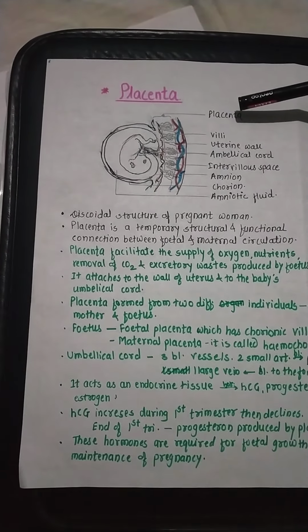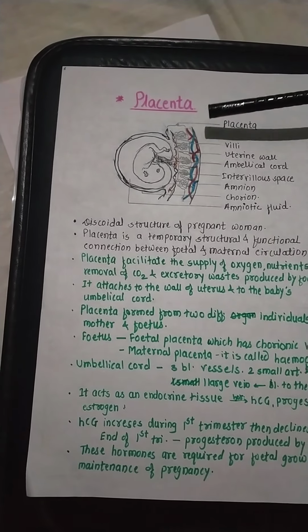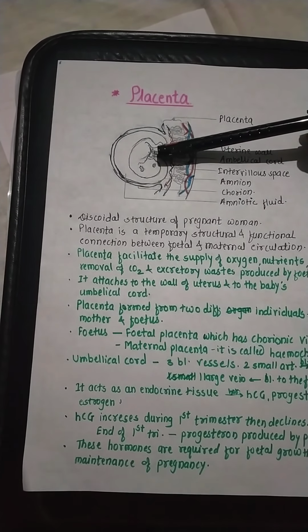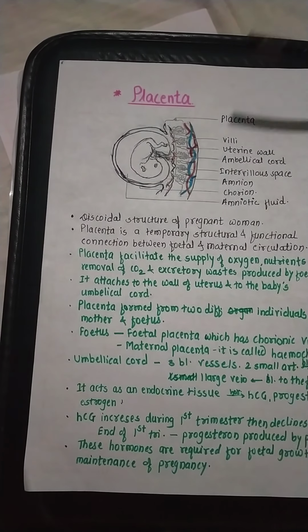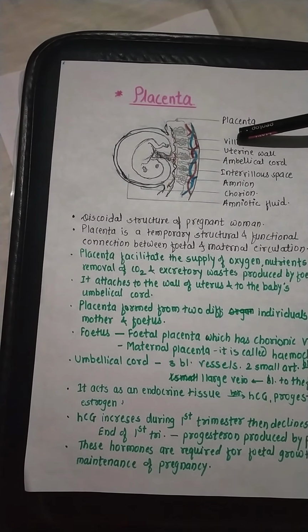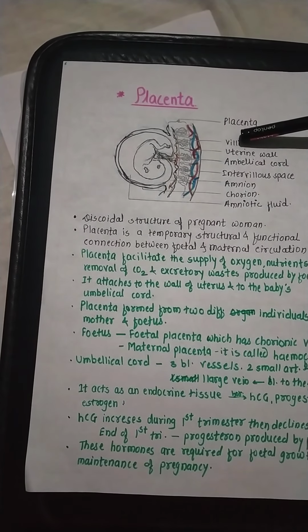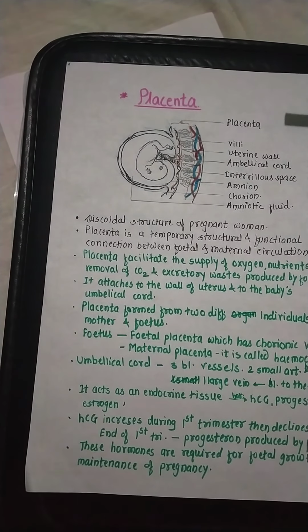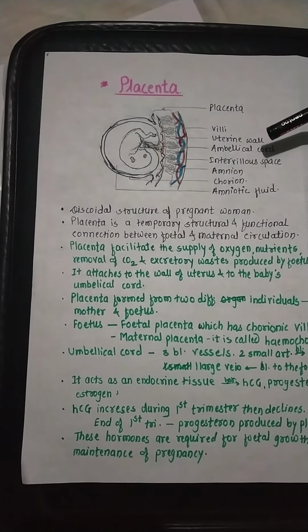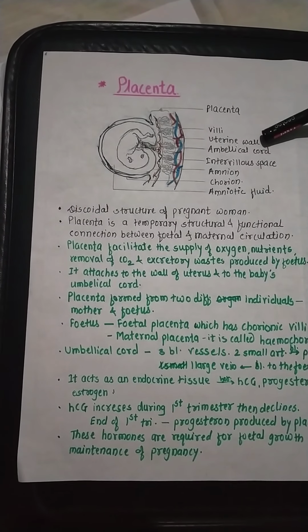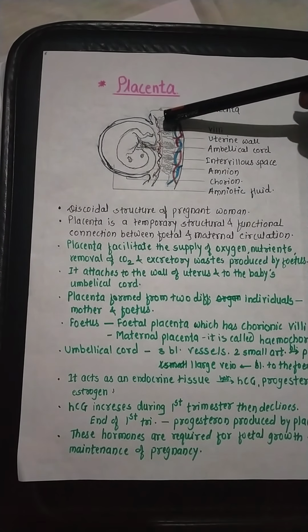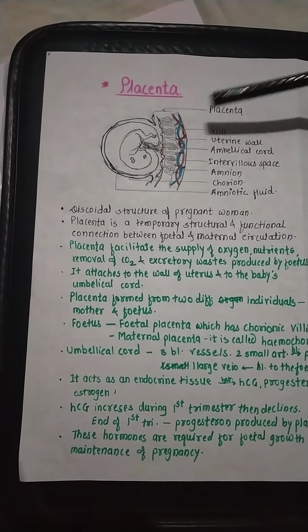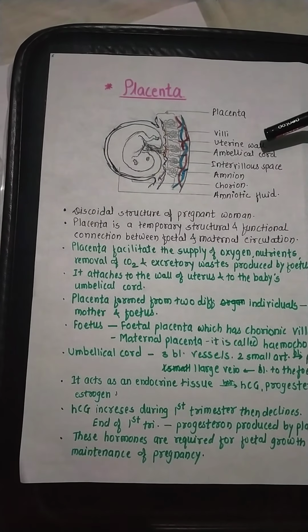placenta grows. Placenta is the connection between fetal tissue and maternal tissue. There are villi which are anchoring into the endometrium, then uterine wall, that cells tissues are developed into the uterine wall.